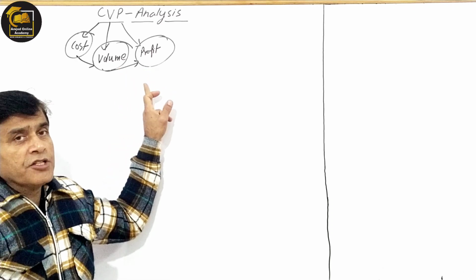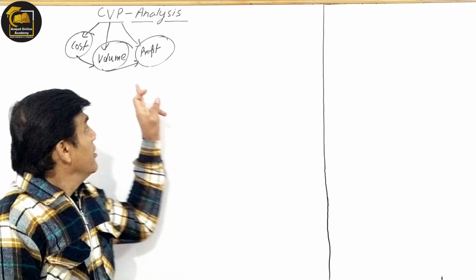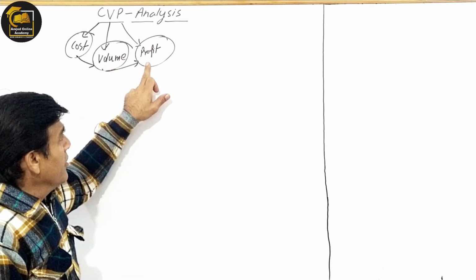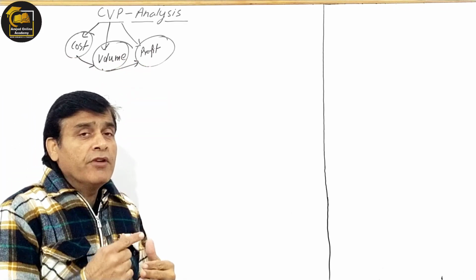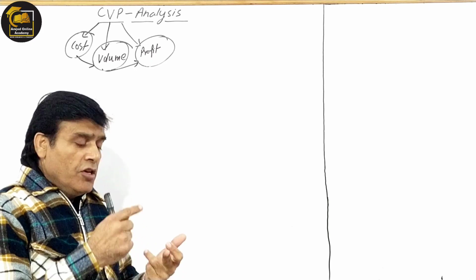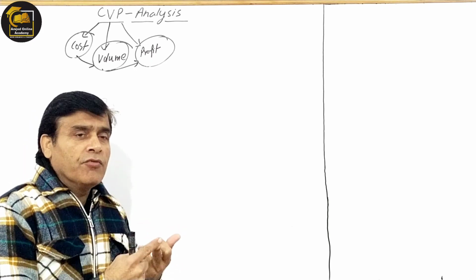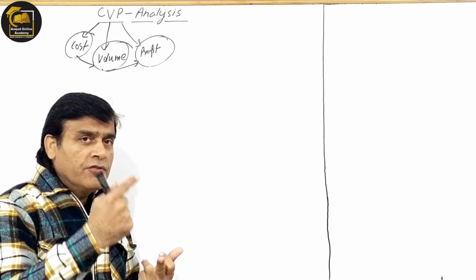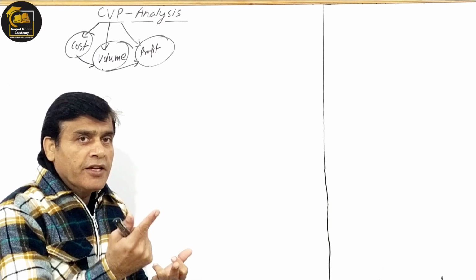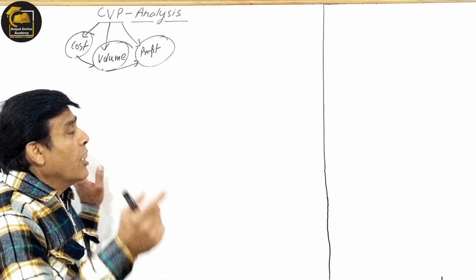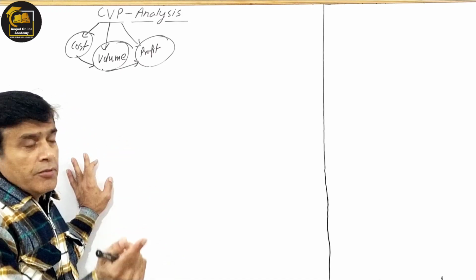What is the relationship established among cost, volume, and profit? If you change one variable, what will be the effect on the other two? Or if you have set a target to achieve for one variable, what would be the effect on the other variables, or how would you have to change them?